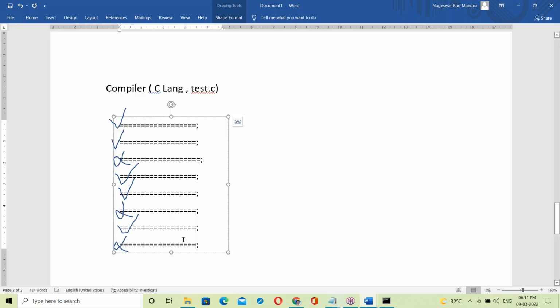Right, it shows all the errors. Yes, the compiler shows all the errors from top to bottom. See, the compiler checks the whole program from top to bottom and shows all the errors. Okay, let me show that.